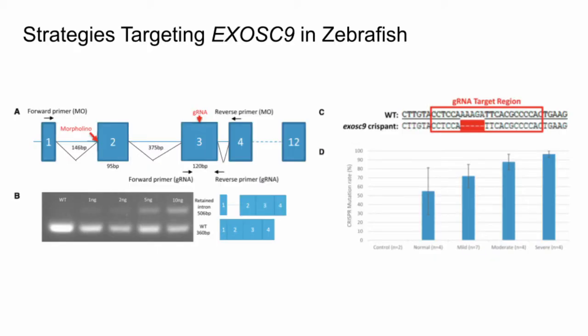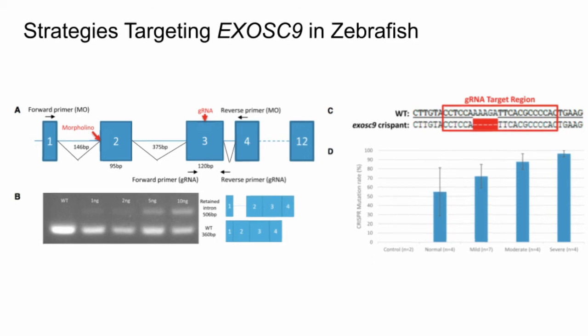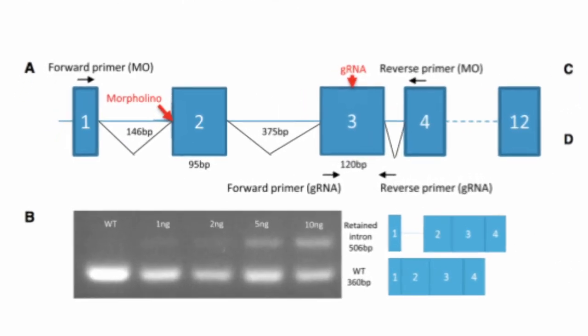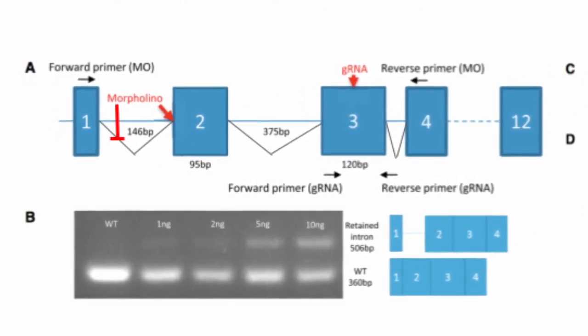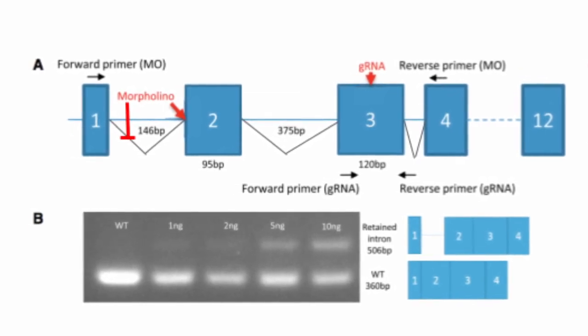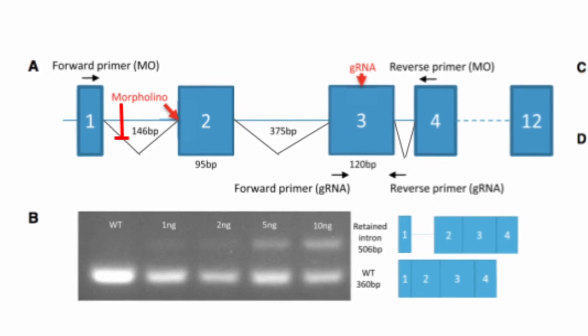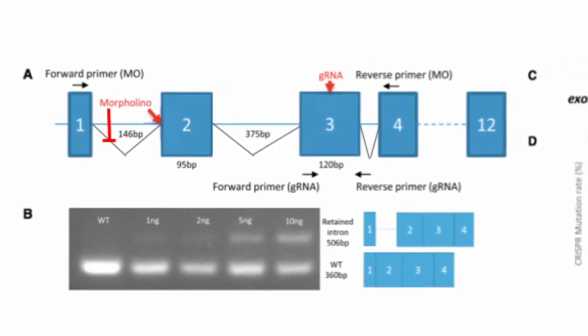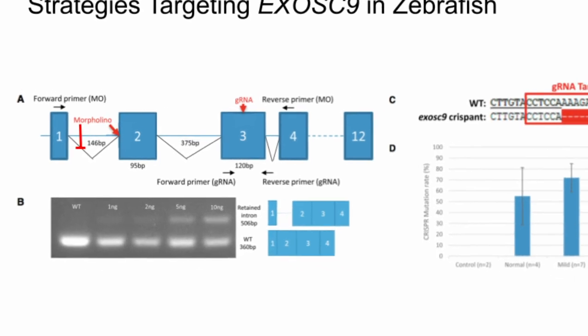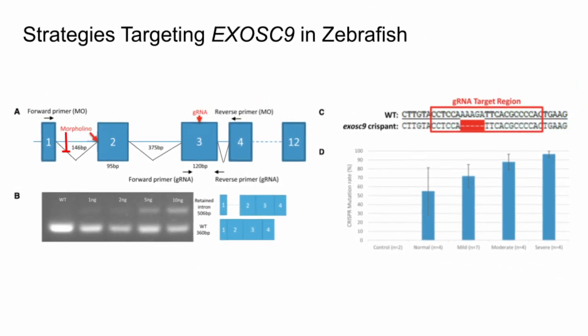In order to demonstrate that the loss of function of EXOSC9 caused the common phenotypes in the 4 patients, the authors generated 2 zebrafish models. The first one used a morpholino oligonucleotide to block the 5' splice site for a 146 base pair intron in EXOSC9. This mutant is known as the morphant. This caused the retention of the intron, resulting in a frame shift and the mistranslation of the protein sequence. This is visible as 2 different bands in figure 5B.